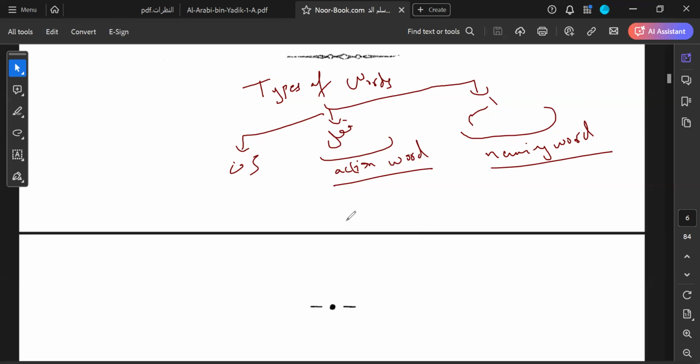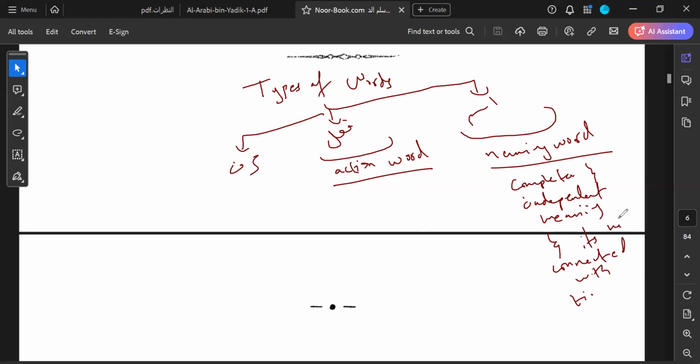So in any case, a fi'l also has a complete and independent meaning, but it is connected with a time frame. So a noun has a complete and independent meaning, and it's not connected with time.